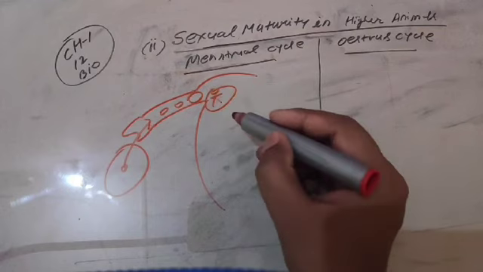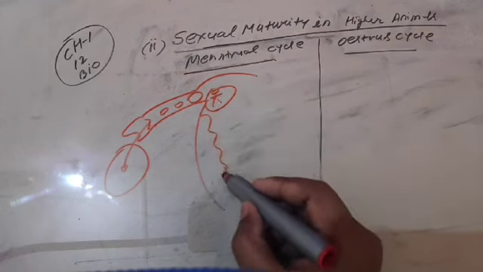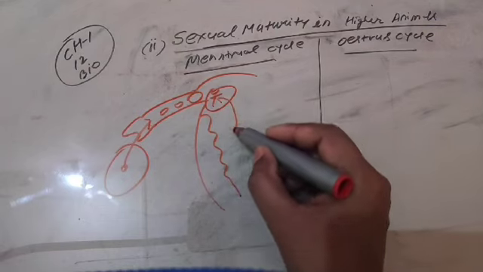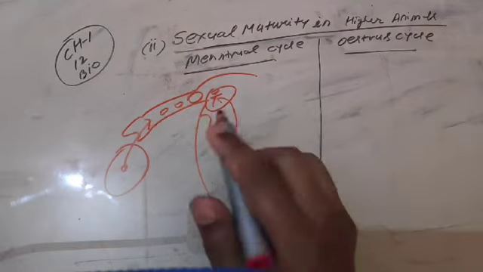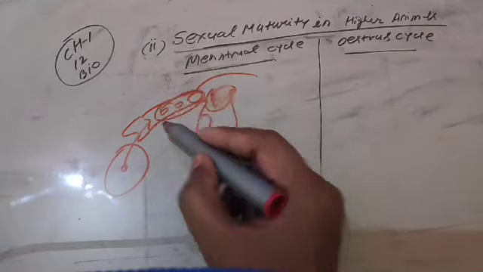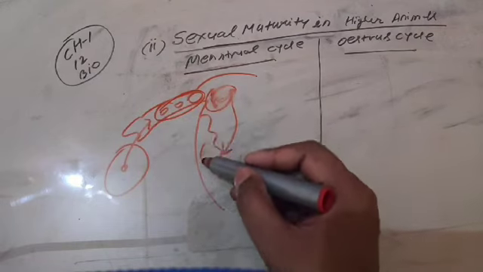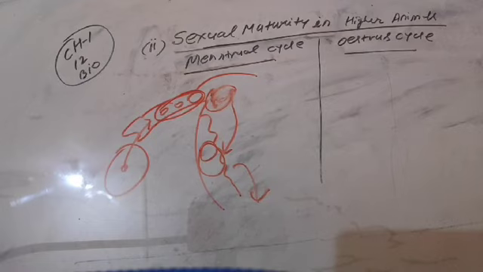This baby requires nourishment, and for the nourishment a thick blood lining develops over which the baby attaches and starts its nutrition. But what happens when the ova are not fertilized? Then the thick blood lining falls down, and that is called menstruation.